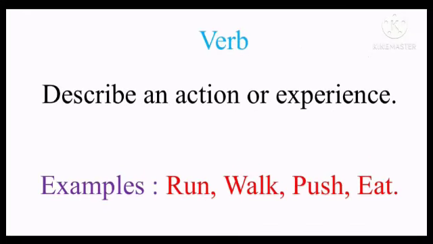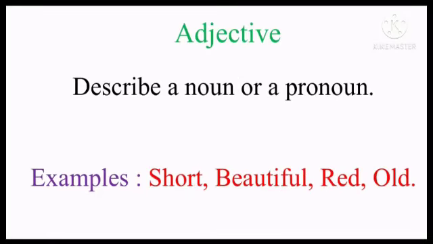Verb: describes an action or experience. Examples: run, walk, push, eat. Adjective: describes a noun or a pronoun. Examples: short, beautiful, red, old. And there are many examples, but I wrote only those.